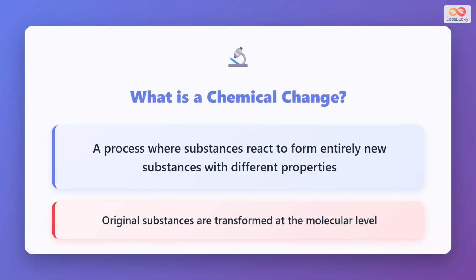A chemical change is a process where substances react to form entirely new substances with different properties. Unlike simple mixing or physical changes, chemical changes alter matter at the molecular level. The original substances are transformed, breaking old chemical bonds and forming new ones. This means you cannot simply reverse the process to get back your original materials.